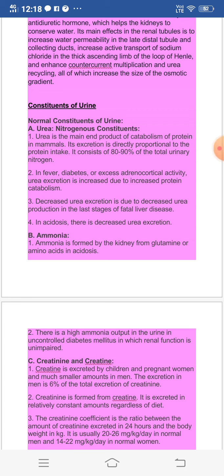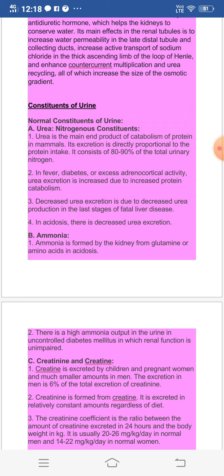It consists of 80 to 90% of the total urinary nitrogen. That is, the urine of mammals or the human being contains about 80 to 90% urea.